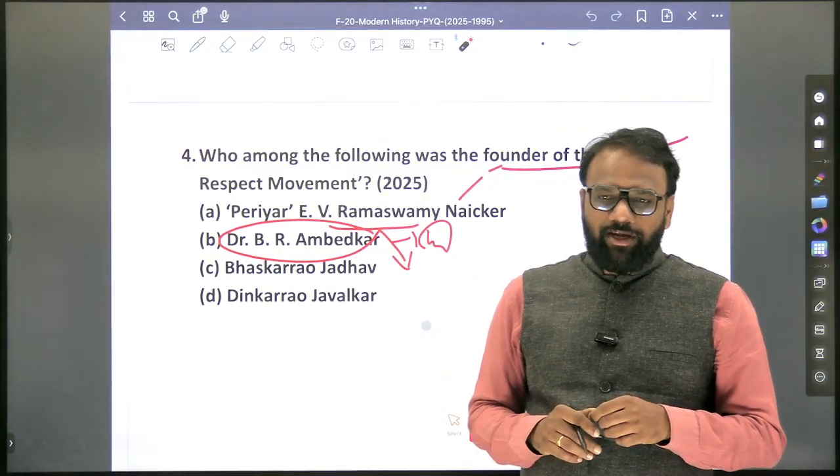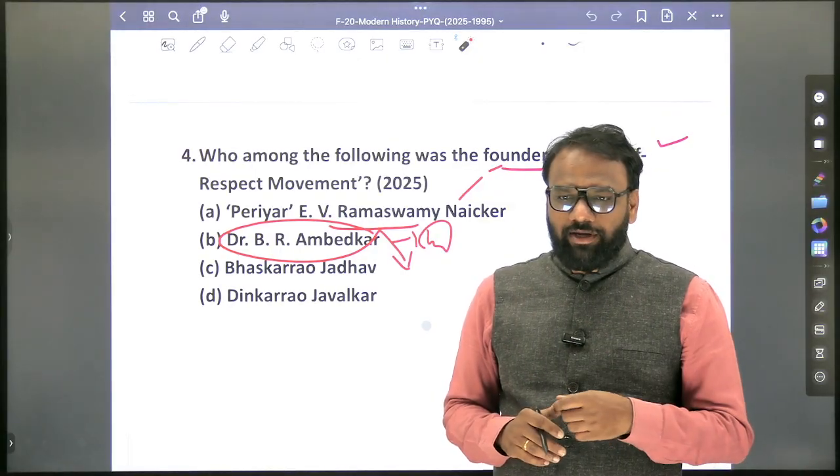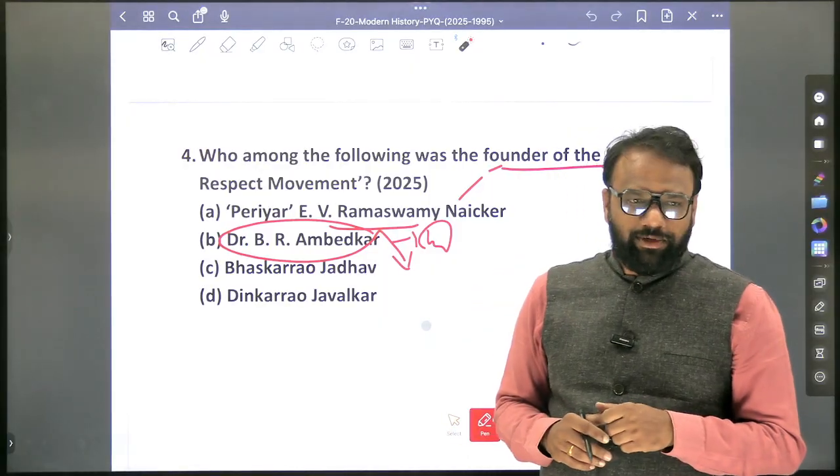All India Untouchability. Next, only two. Yes, All India Anti-Untouchability League is there. What is the word? League. All India Anti-Untouchability League. Okay.